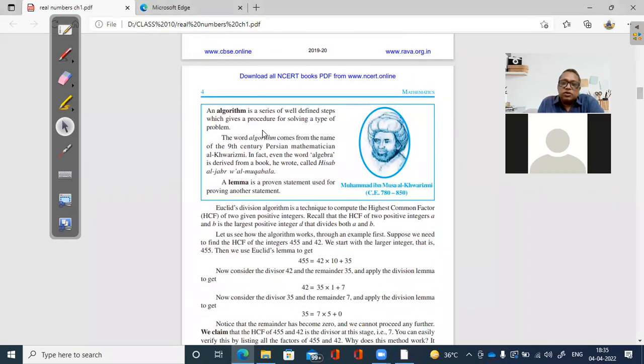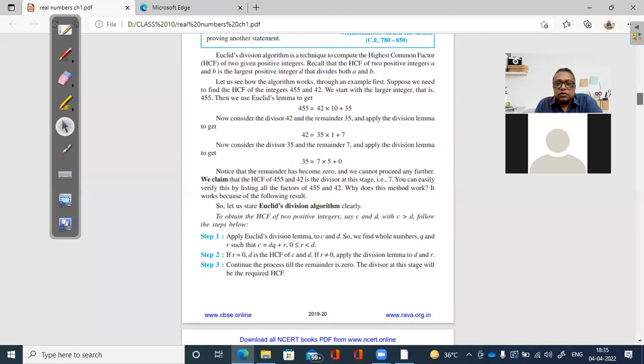So algorithm is a series of well-defined steps which gives a procedure for solving a type of problem. And lemma is a proven statement used for proving another statement. These two things you need to learn. Although up to class 9, you don't learn any theoretical stuff, now this chapter has a lot of definitions and a lot of theory part.